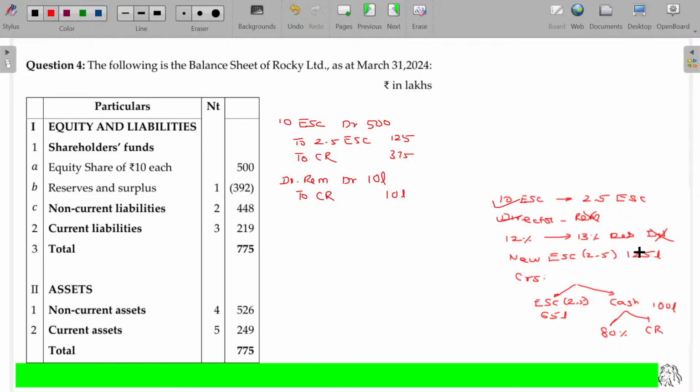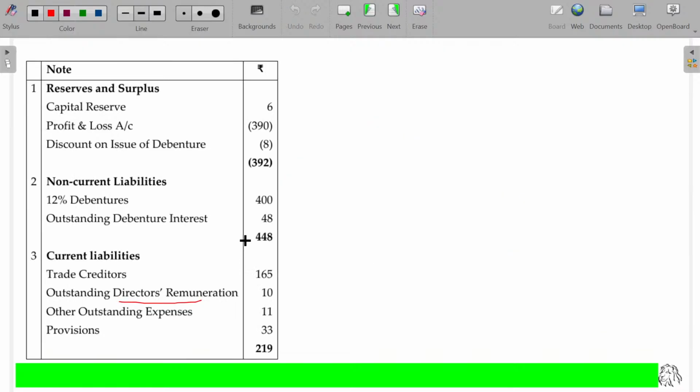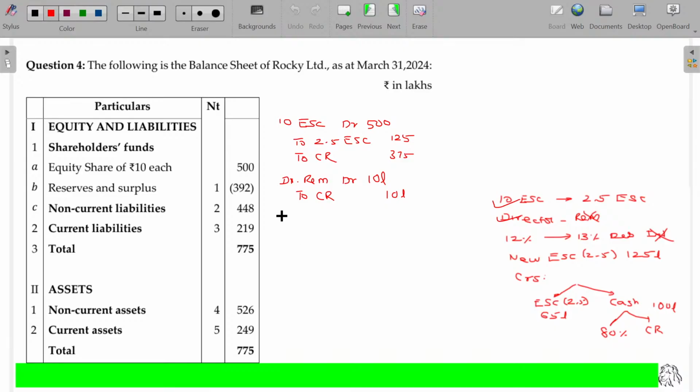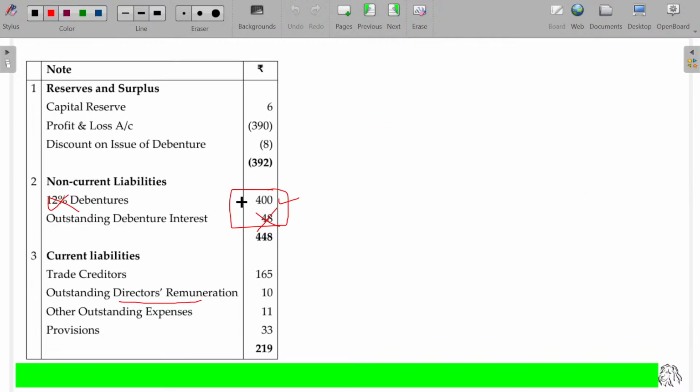12% debenture converted into 13%, non-current liabilities. In case of non-current liabilities, 400 plus 48. This one is cancelled. For this, only the rate is changed. Rather than 12, it is now 13. So 12% debenture is cancelled, and instead of that, they are getting 13% debentures, the value being 400 lakhs.